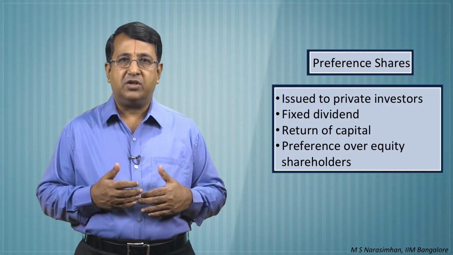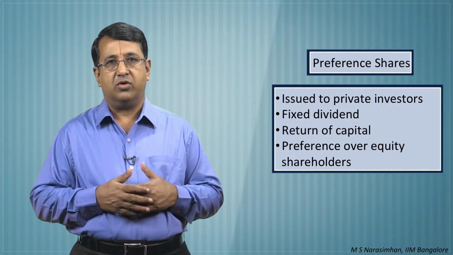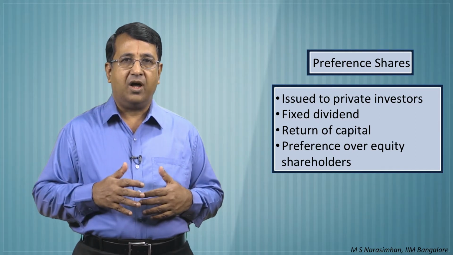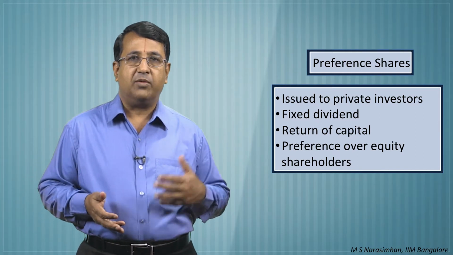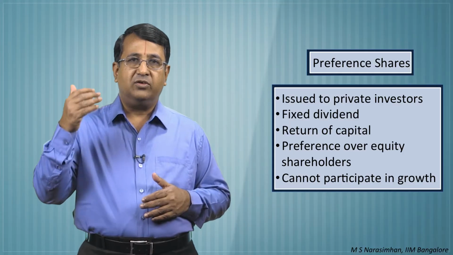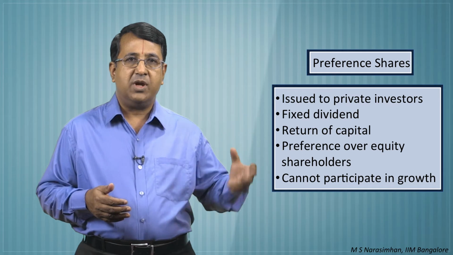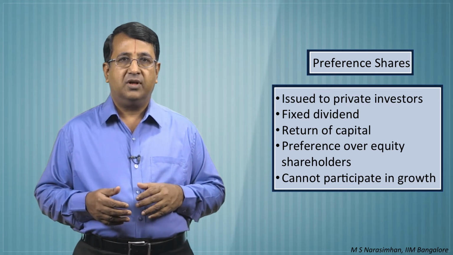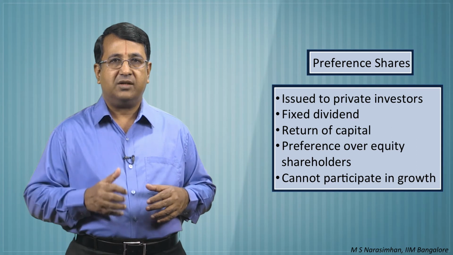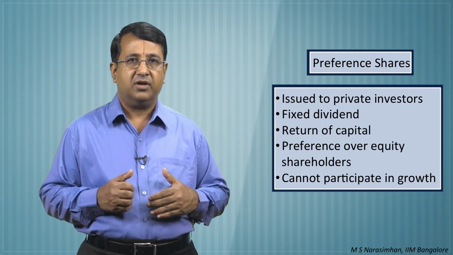Their preference is restricted to the preference over equity shareholders for receiving dividend or return of capital in the event of winding up of the business. In other words, equity holders cannot be paid any dividend without paying the current and past dividend of the preference shareholders, and assets cannot be distributed to the equity holders without repaying the capital of the preference shareholders. If the company is doing well, the preference shareholders will not be able to participate in the growth. The dividend rate should be high to attract the investor to subscribe the preference shares.